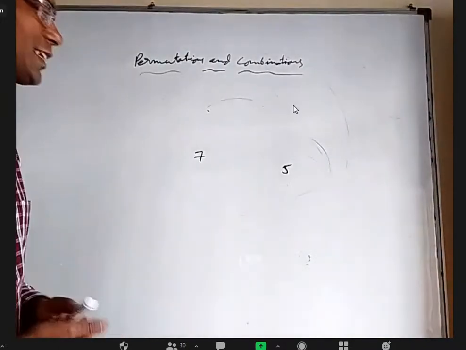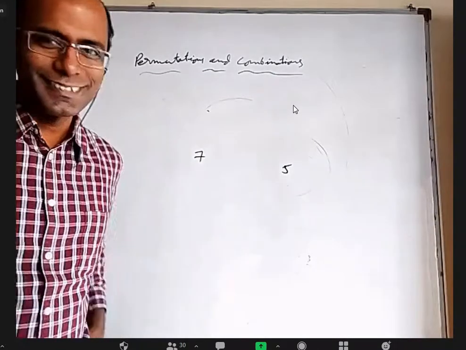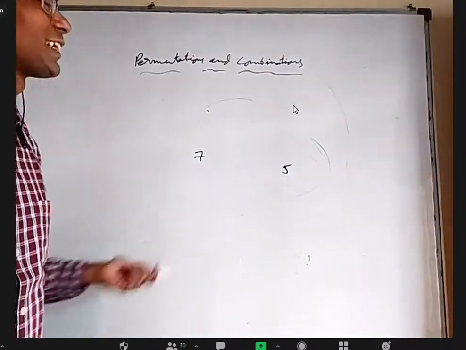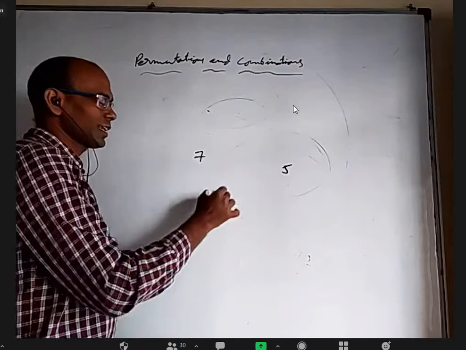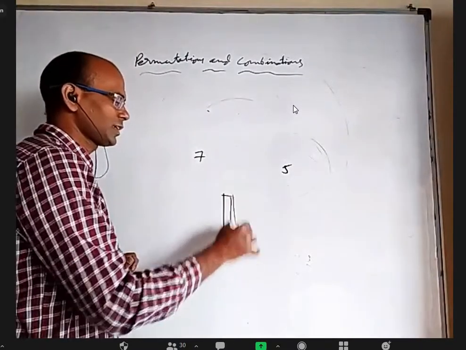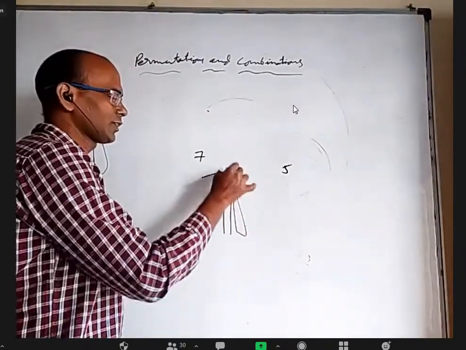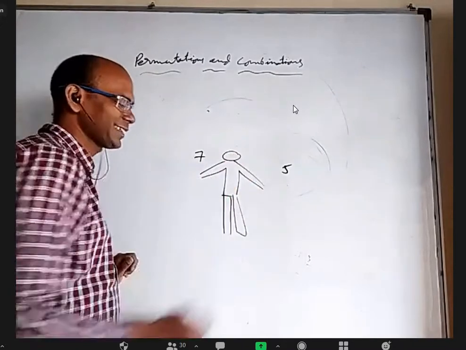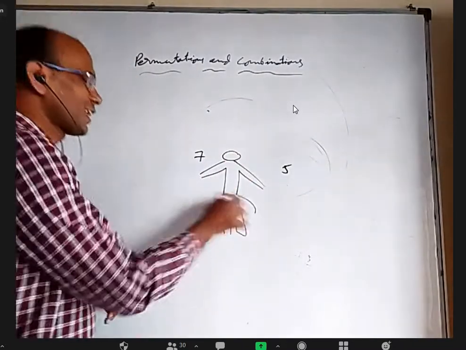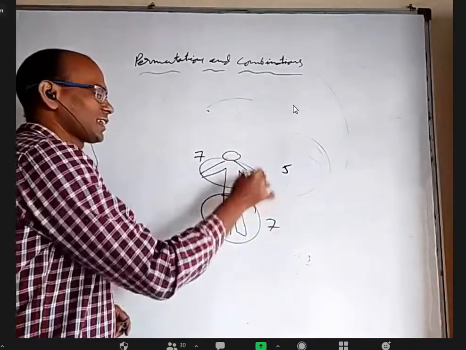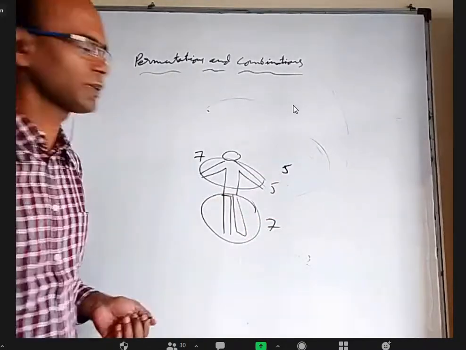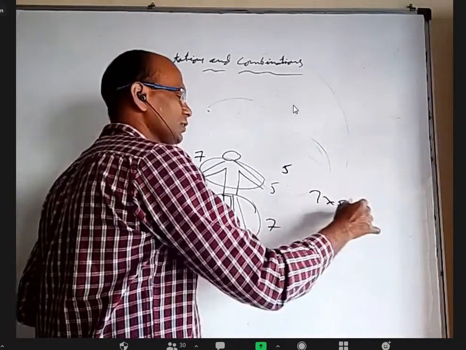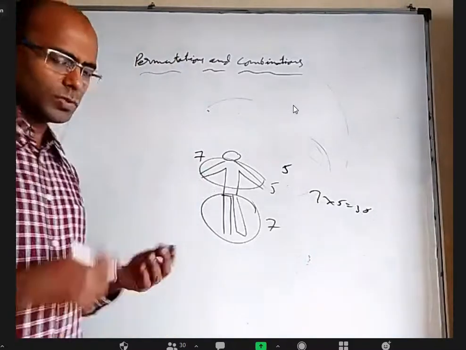How many different ways can he wear? Some of them may look awkward. 35. That is because he has to wear a trouser and he has to wear a shirt. My drawing is very poor, don't worry. So for selecting the trouser here, there are 7 ways. For selecting the shirt here, 5 ways, and both have to be done. 7 into 5, 35. So like that they can ask.